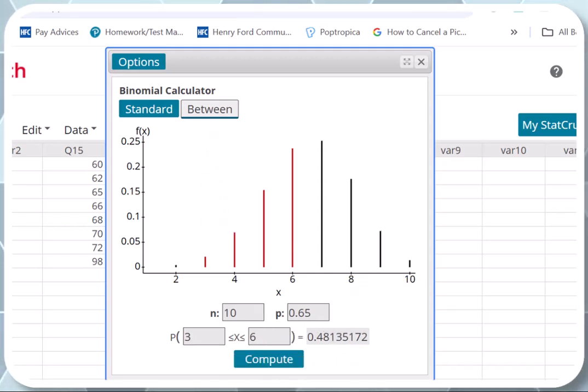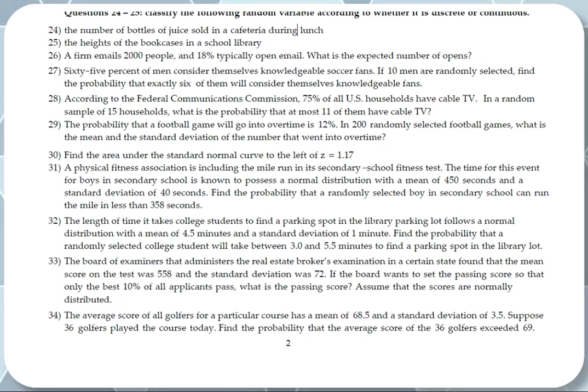Okay. Next question. 28. According to the Federal Communications Commission, 75% of all U.S. households have 7 TVs. So that's P is 75%. In a random sample of 15 households, what's the probability that at most 11 have cable TVs? At most 11, guys, means 11 or 10 or 9 or 8, so less than or equal to 11. So we got P is 75% and N is 15.